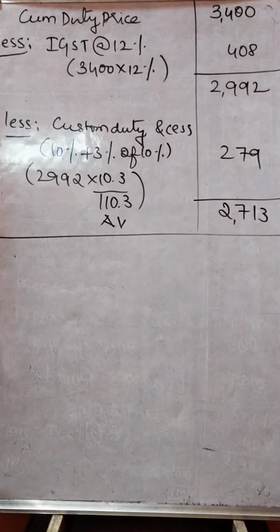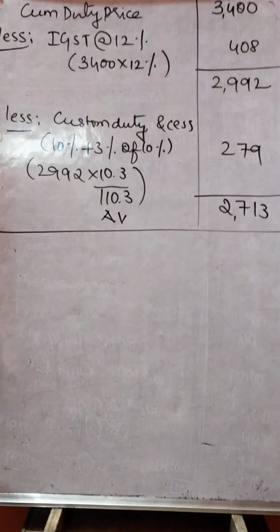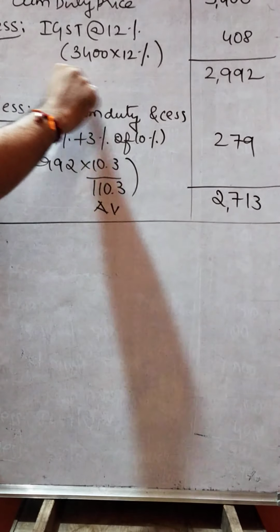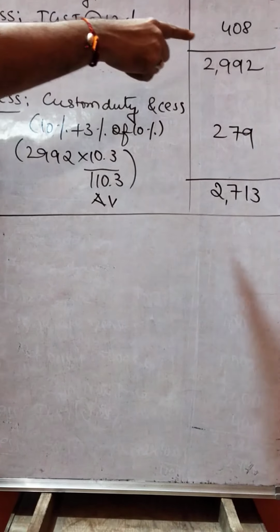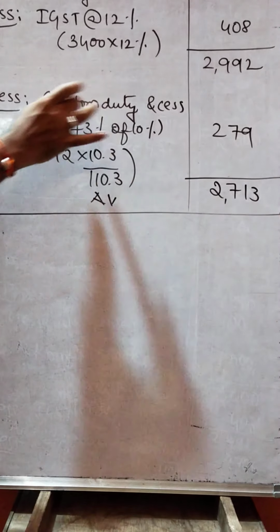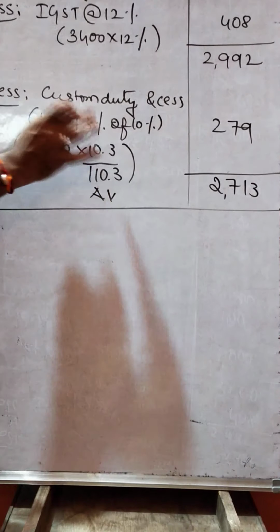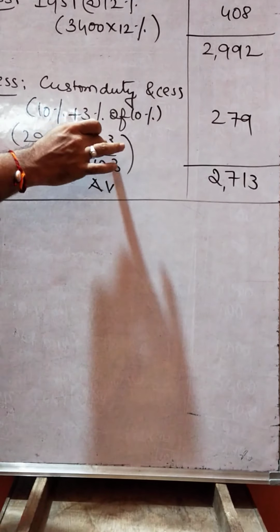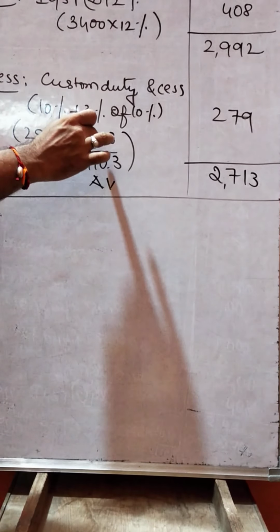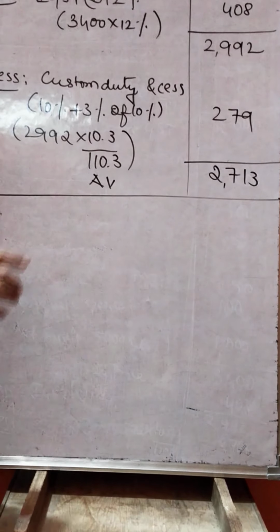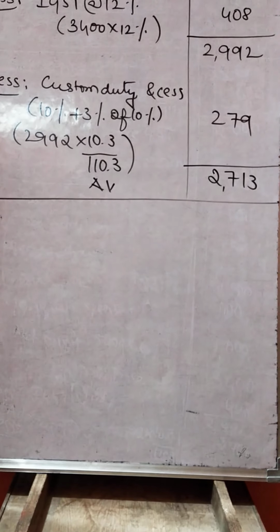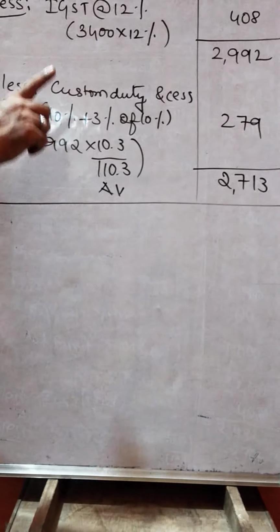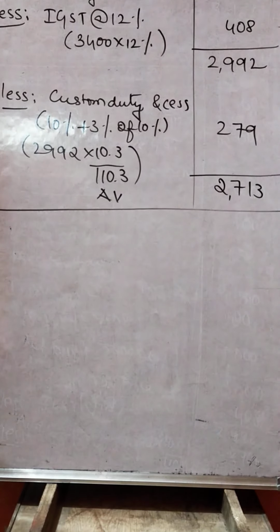So cum duty price is 3400. From that we are deducting IGST at 12%. 3400 at 12%, 408. Then this is cum duty after GST, 2992. Here custom duty is at 10% and education cess is at 3%. 10% plus 3% of 10% is 10.3 divided by 110.3. After having removed 279, we will arrive at 2713. That is assessable value for the purpose of importation of goods under Rule 7. That's it. We shall meet in session 2.